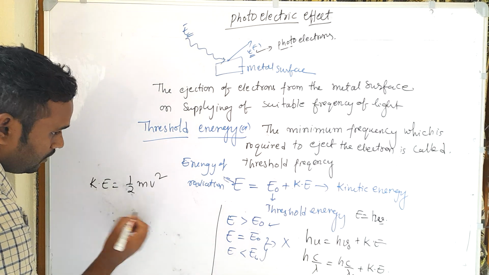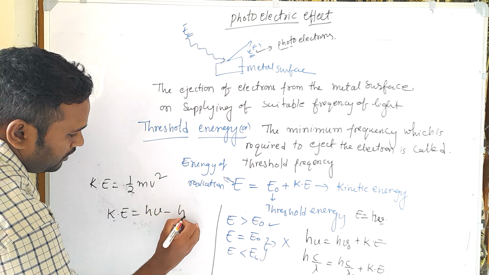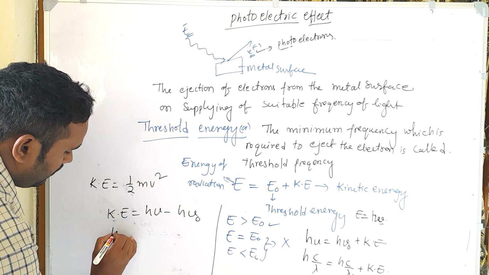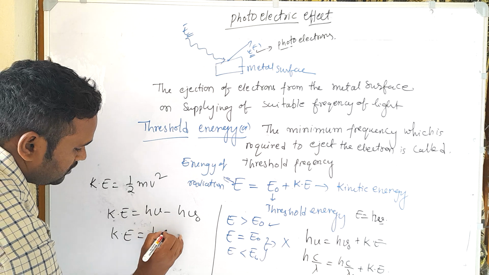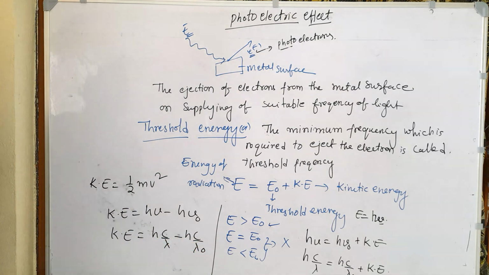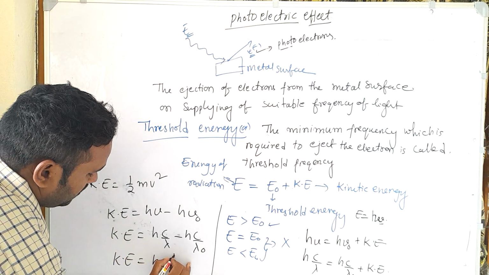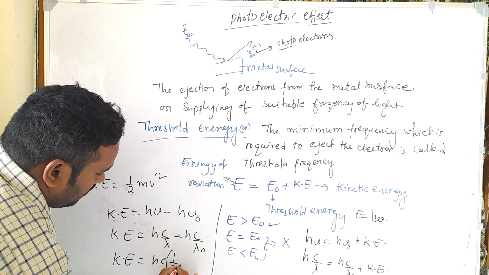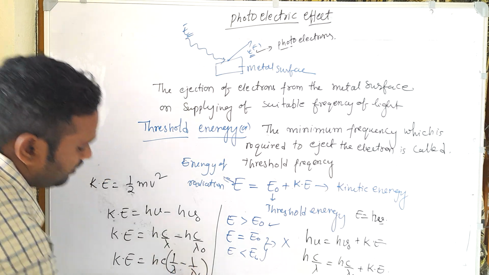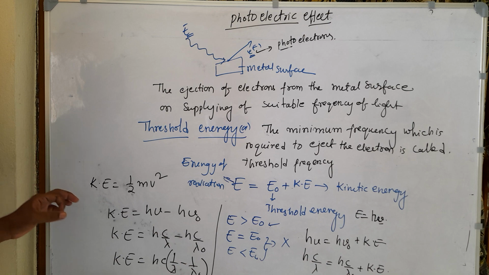Simply Ke is equal to h nu minus h nu naught, or Ke is equal to hc by lambda minus hc by lambda naught. Now let us take the common hc. Now Ke is equal to hc times 1 by lambda minus 1 by lambda naught. By using this equation we can find the kinetic energy of that photoelectron.